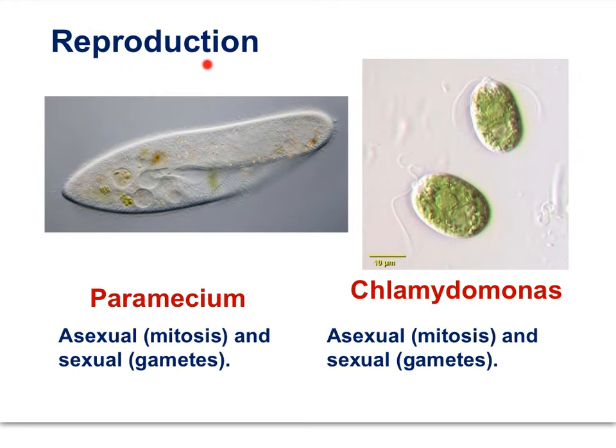And then there's reproduction. The paramecium and the Chlamydomonas use asexual cell division, known as mitosis, and sexual cell division to produce gametes, sperm and egg, that fuse through fertilization.